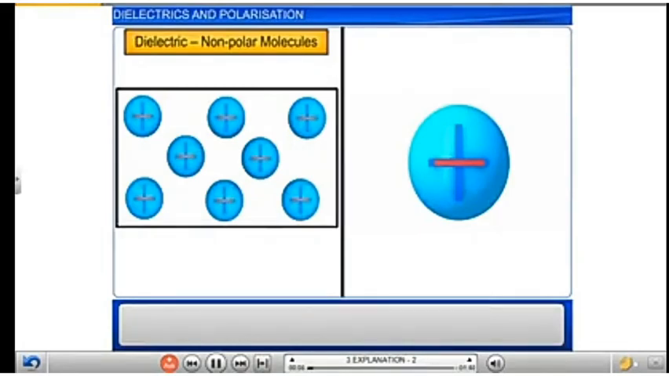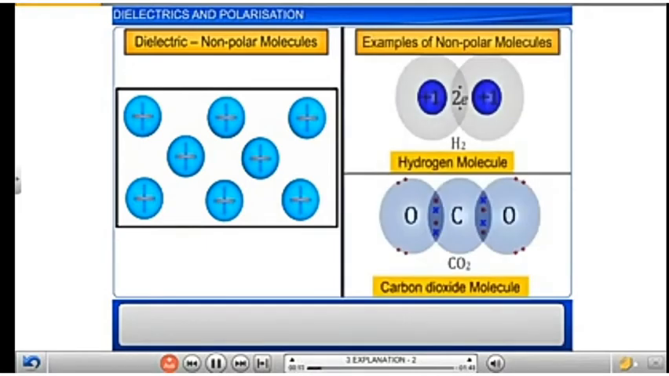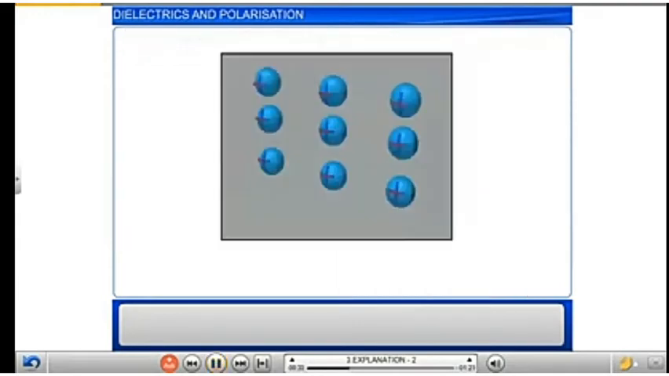Non-polar molecules are those which do not possess a permanent dipole moment, unlike polar molecules. Hydrogen and carbon dioxide molecules are examples of such non-polar molecules. In such molecules, the average centers of the positive and negative charges coincide. Hence, they do not possess an electric dipole moment in the absence of an external electric field.